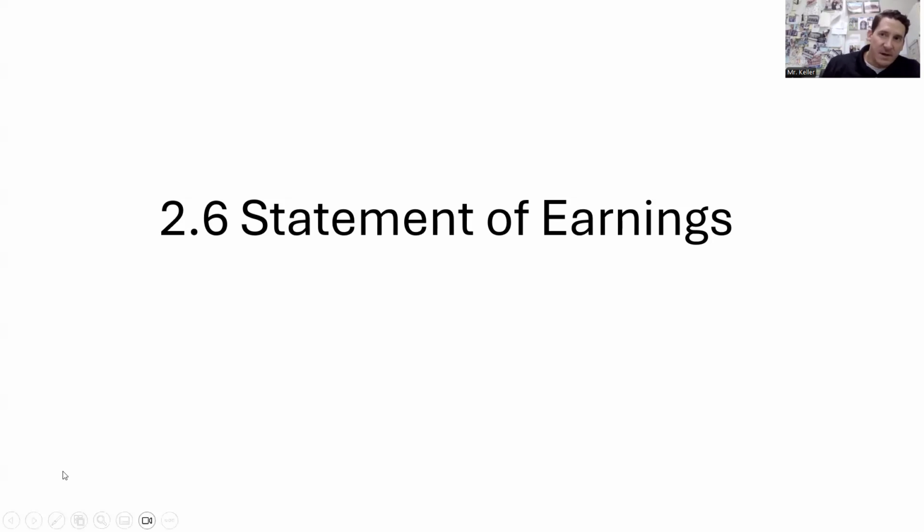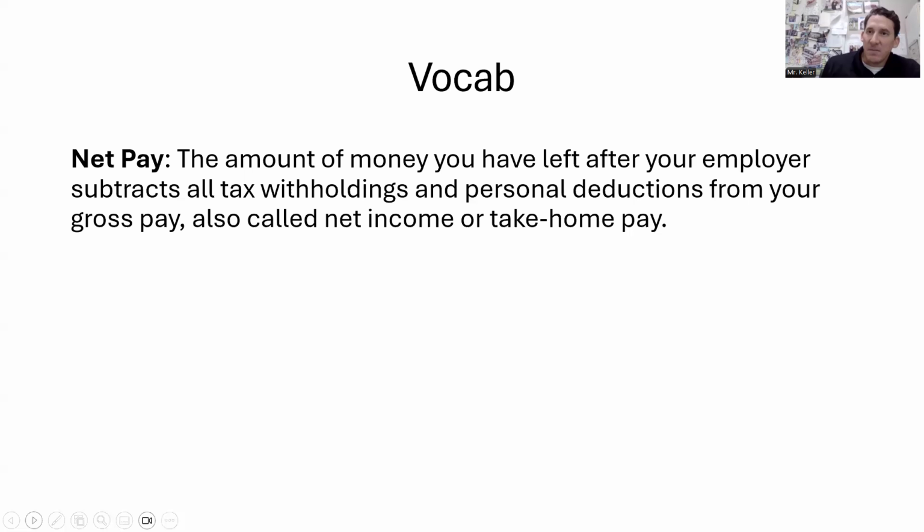Now we're going to put everything together, everything we learned about calculating all the taxes, we're going to put all together in one for the statement of earnings. So what we're going to be finding is the net pay. What you need to remember about the net pay is the gross pay minus all your deductions. It's also called the take-home pay. So if you have direct deposit, this is the amount of money that's going to be deposited into your account, or if you're just receiving a paycheck, this will be the amount that is on the paycheck. So net pay is your take-home pay.